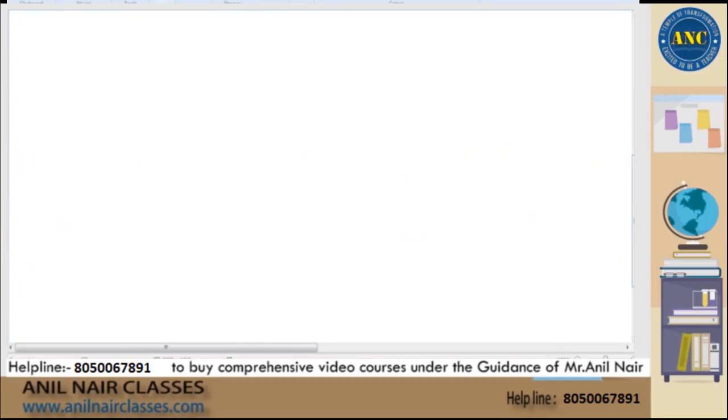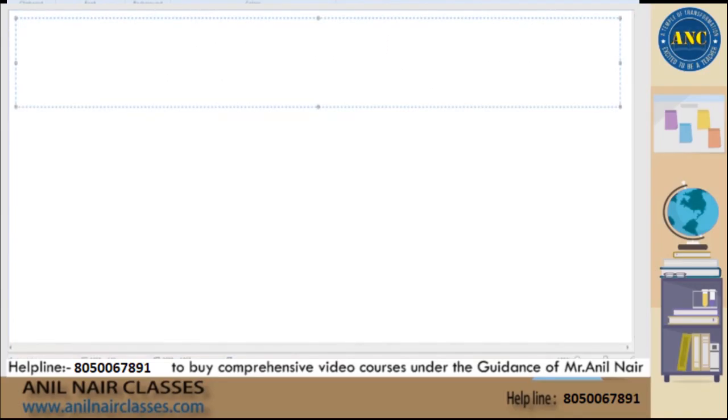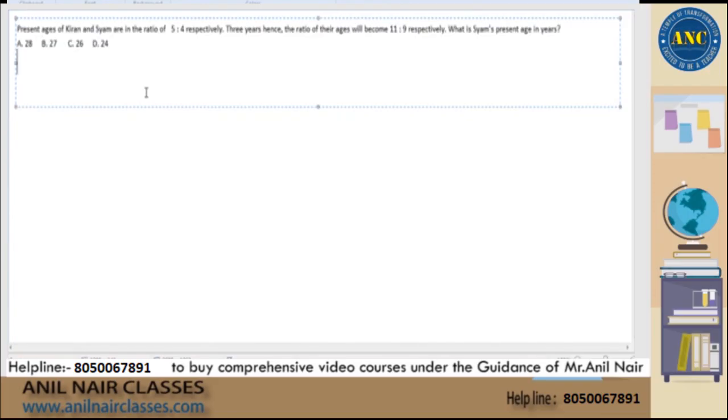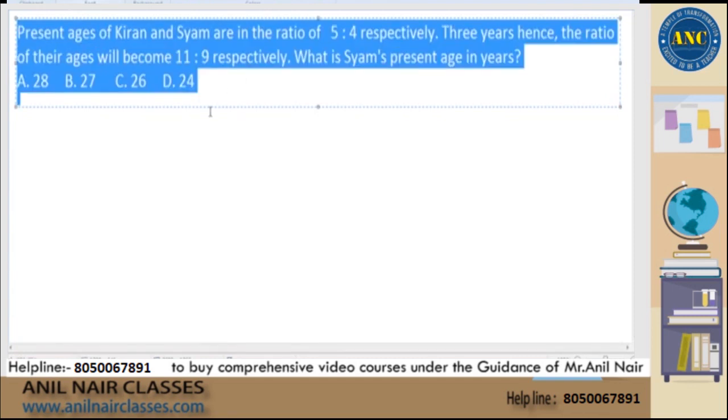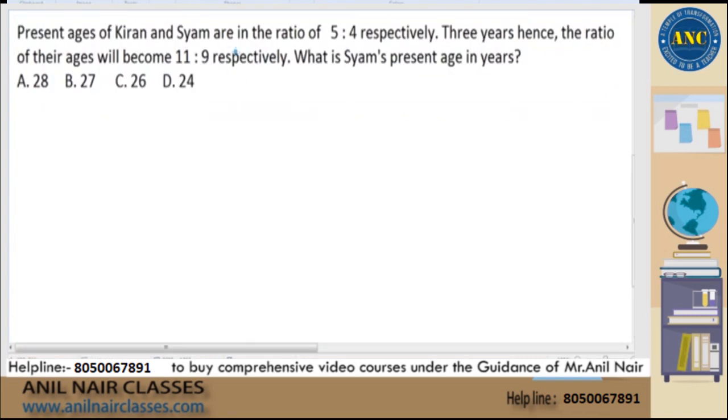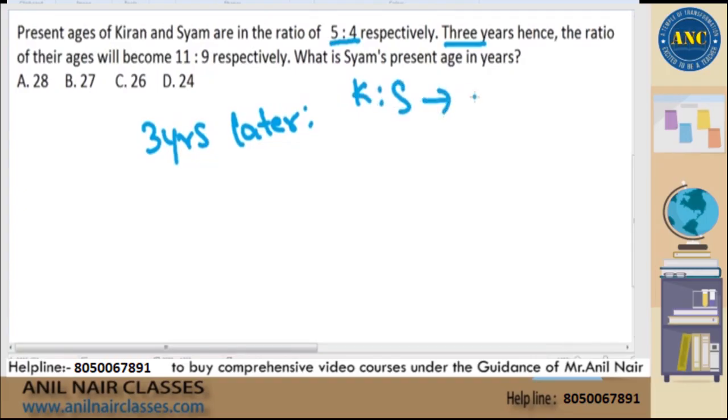Now I'll come back to that question again, sir, because Avinash said one very good point here, which I want every other student also to learn. Now see here, this was the question. We solved by using present ages ratios, but the question also says 3 years hence. 3 years later, the ratio of Kiran and Sham is 11:9.